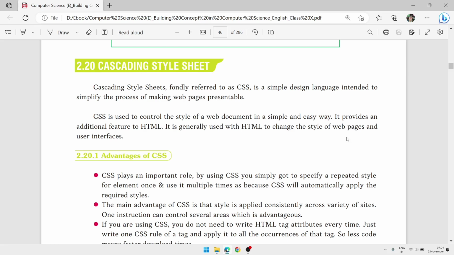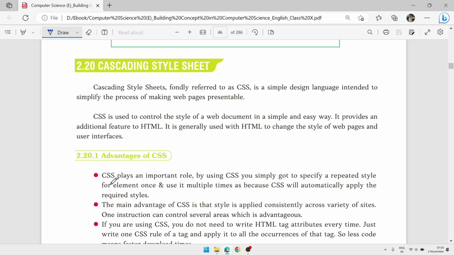CSS, fondly known as Cascading Style Sheet, is a simple language to design your web page. It controls the style of a web page, and it provides features that can be included within HTML, or it improves the capabilities of HTML. As we know, through HTML we can represent the content. By using CSS we can decorate or design the content.